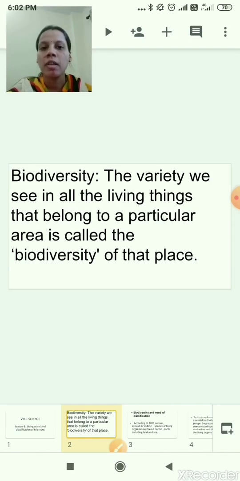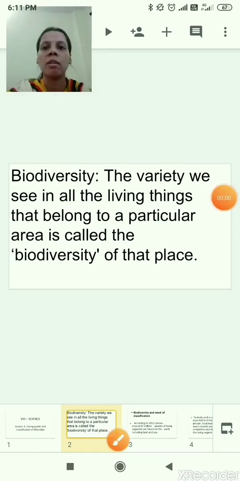What is the definition? The variety we see in all the living things means all the animals, all the plants, all the microorganisms, they are all not the same. Yes, they are different. They have variety in them. Yes, they also have similarities. Based on their similarities and differences, we are classifying them. Correct? They belong to a particular area, that is called the biodiversity of that place. I hope you have understood the definition of biodiversity.